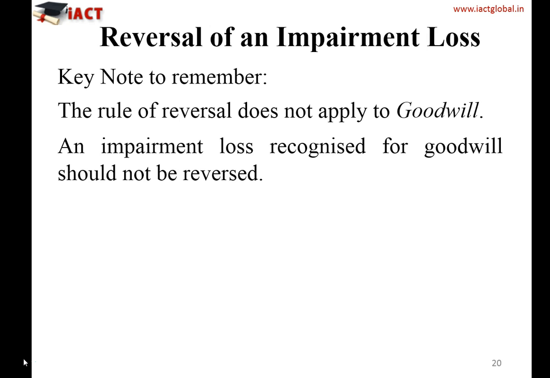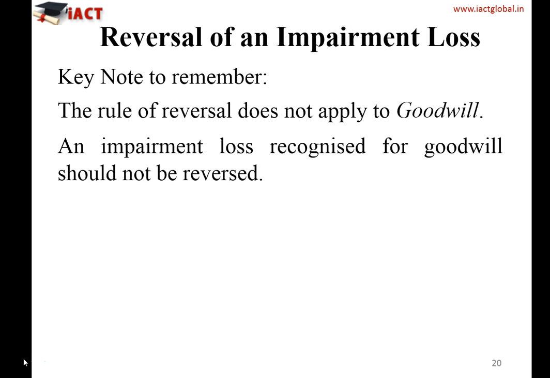If you initially observe that the goodwill has been reduced, and now the asset value has increased again, you cannot reverse the goodwill, because internally generated goodwill can never be recognized in books. If you recognize goodwill in this situation and try to do the reversal, it means you are trying to book internally generated goodwill, which as a basic accounting rule is not allowed.